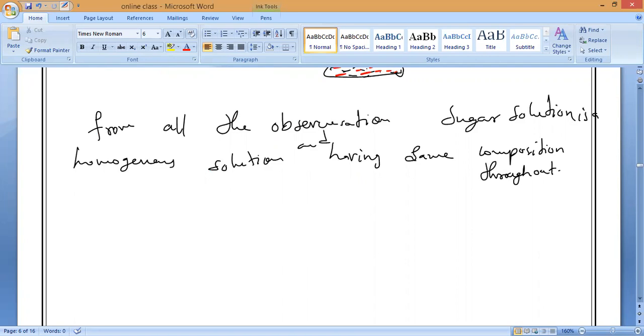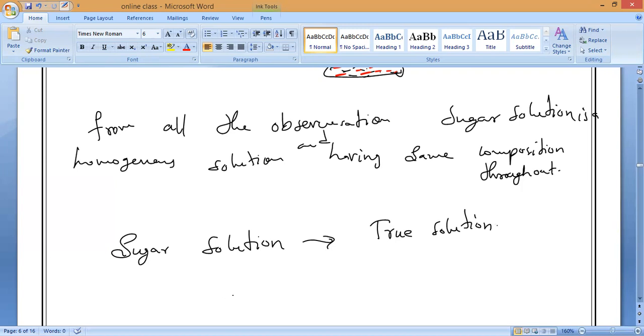So from the observations, we can make one conclusion. Sugar solution is the homogeneous mixture having same composition throughout. So that is why I can say sugar solution is called a true solution. What do we call it? Sugar solution is called a true solution. Everybody should respond that.